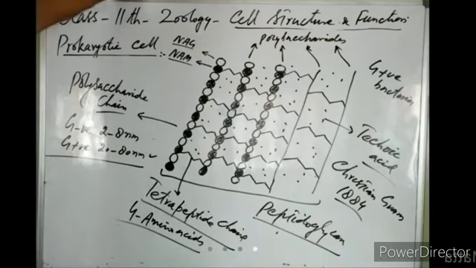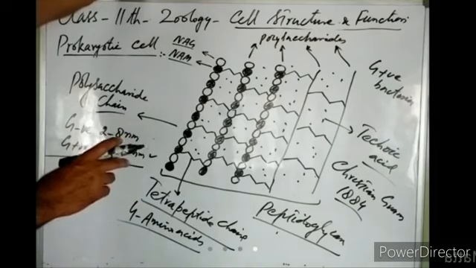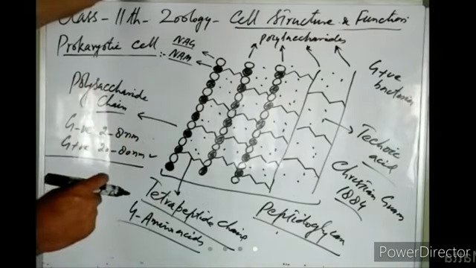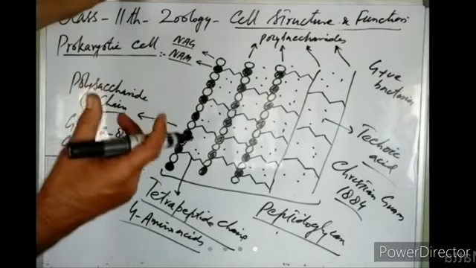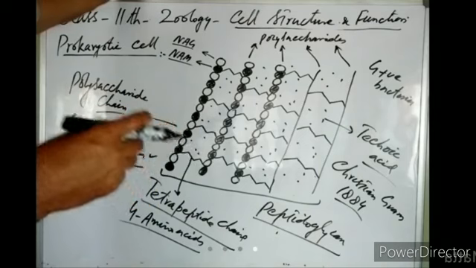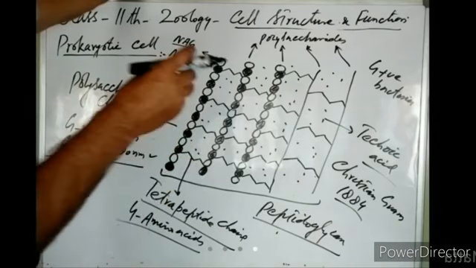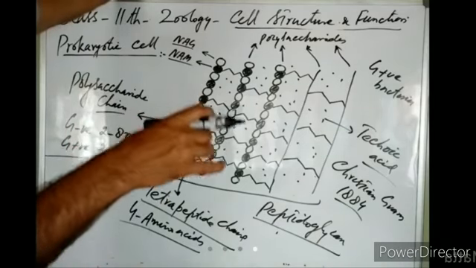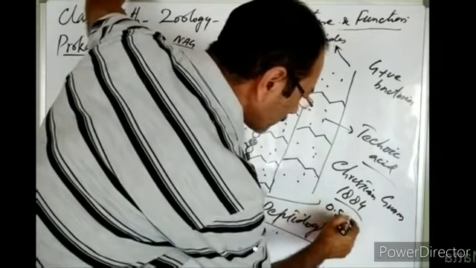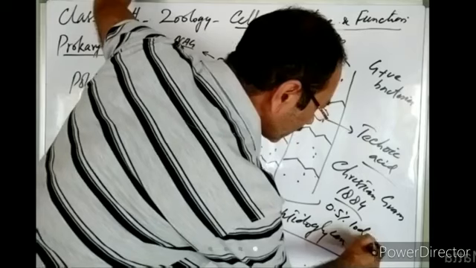So he stained the bacteria with a dye, gentian violet or crystal violet. After dyeing, the stain was fixed by placing these slides in 0.5% iodine solution for some time.